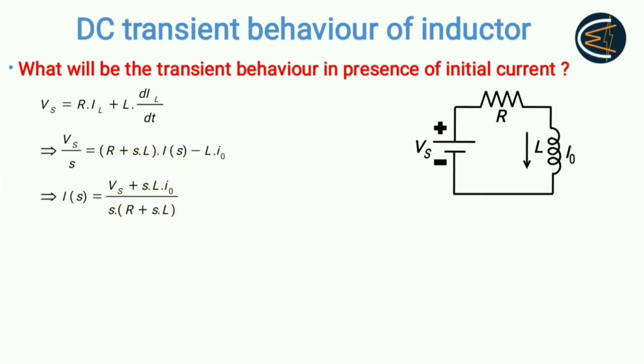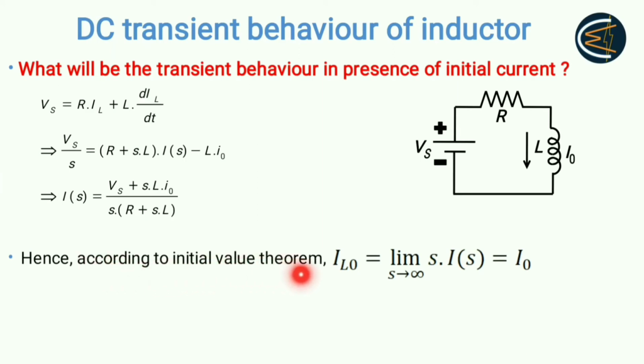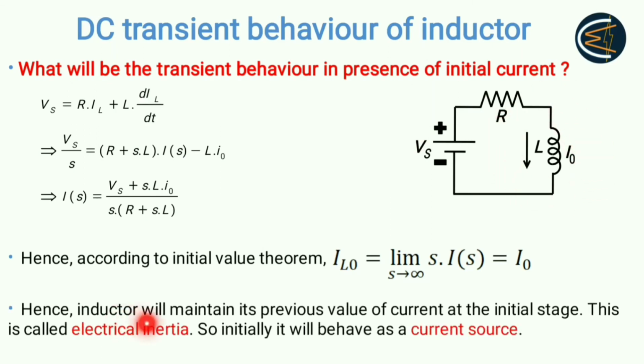Here I(s) is nothing but Laplace transform of the current flowing through the inductor. Now according to the initial value theorem which I just explained, you will get the initial value of the current through inductor to be I0, which is nothing but the previous value of current. That means the current which was flowing previously. And you also get to see that even after the appearance of this supply, still this current is flowing. That means the inductor maintains its previous value of current at the initial stage. This is called electrical inertia. That is why it behaves as a current source.